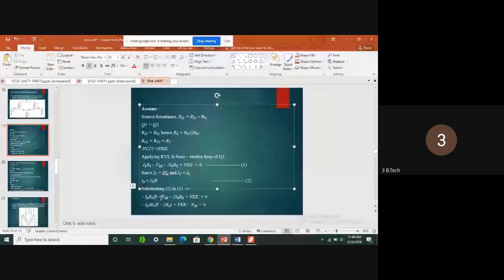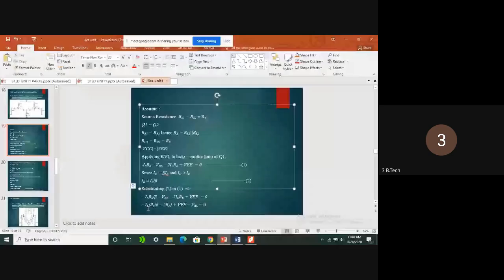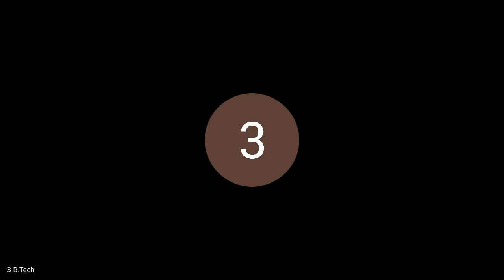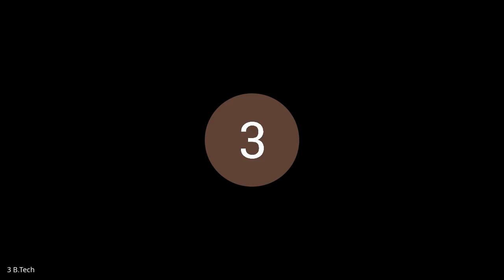Already I clearly explained this one. So if you take IE common, what are the terms we are having? RS by beta plus 2RE, and VEE minus VBE. See here, the emitter resistance 2RE is always greater than RS by beta, so we are neglecting that.